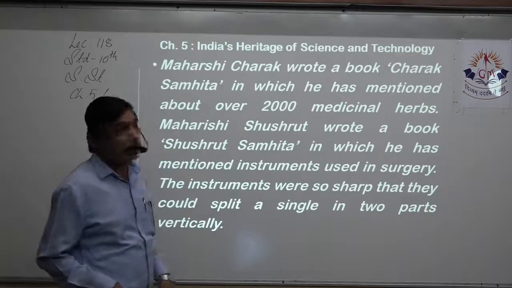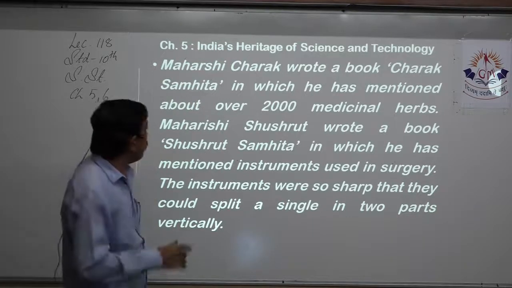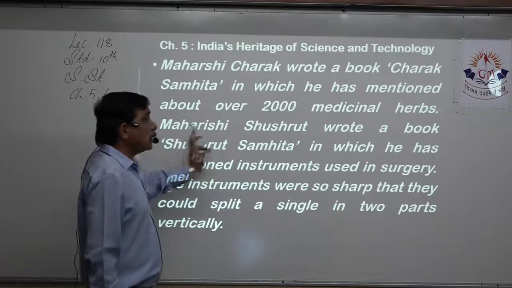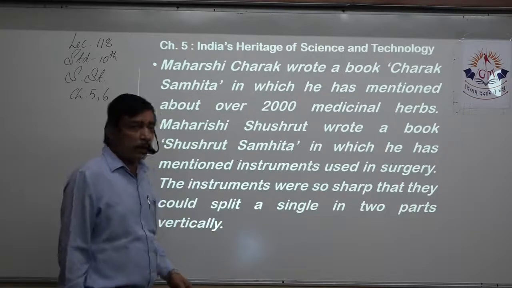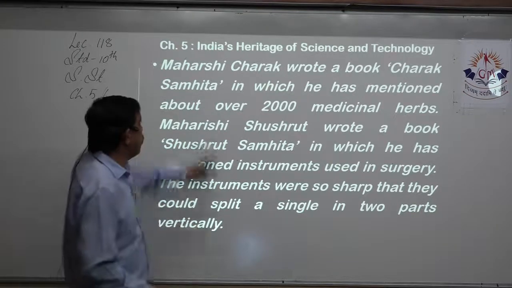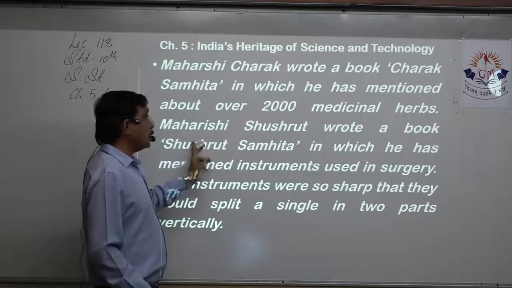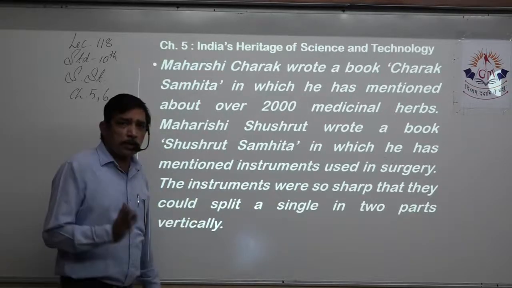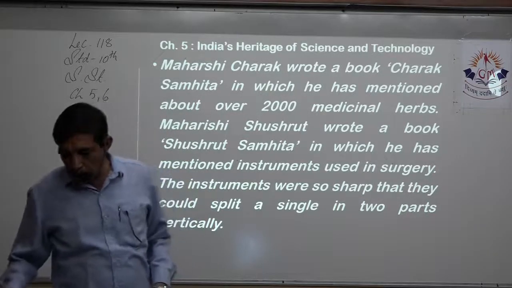First, we write about Maharshi Charak. He wrote Charak Samhita, quite easy to remember, in which he has mentioned 2000 medicinal herbs. Now Maharshi Shushruta wrote the book called Shushruta Samhita, also quite easy to remember, in which he has mentioned instruments in surgery. Remember it this way: Charak Samhita, 2000 medicinal herbs. Shushruta Samhita, instruments used in surgery. The instruments were so sharp that they could split a single strand of hair in two parts vertically.